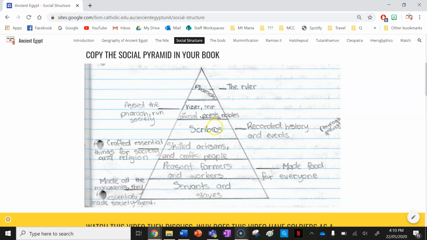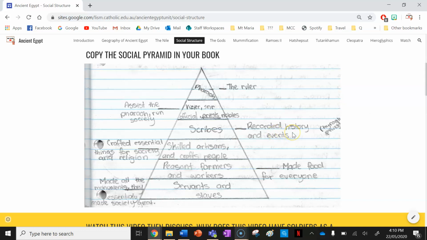Next you have the scribes. Now the scribes wrote everything down in hieroglyphics, as you can see on this little note here. So they recorded history and events. Scribes were very well regarded in society because they could write, which is a skill not everyone had. The word hieroglyphic also comes from the word meaning sacred carving, which goes to demonstrate the fact that scribes were well respected in society.